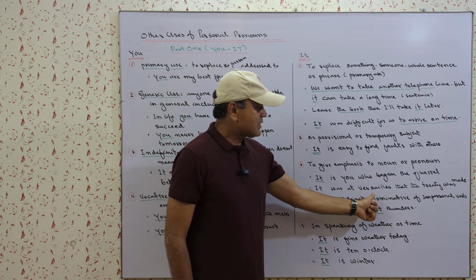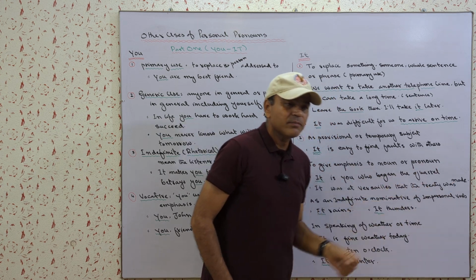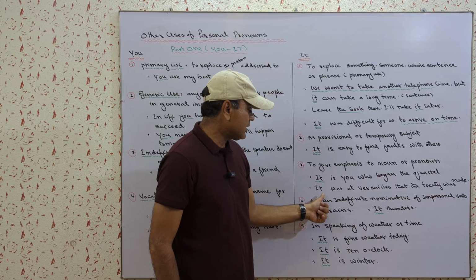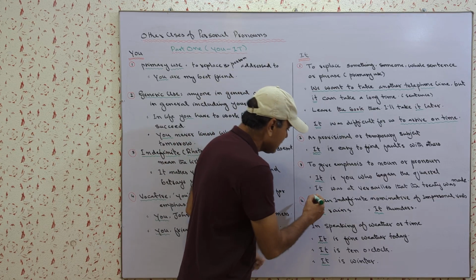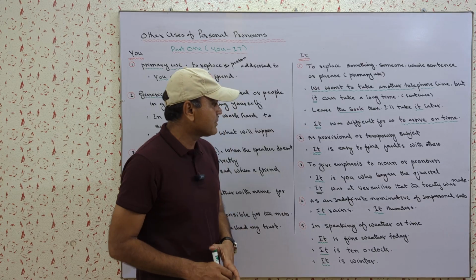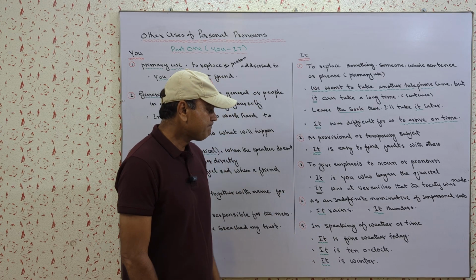It was at Versailles that the treaty was made. So it was no other place but Versailles where the treaty was made. Here again the word it is used to create emphasis in the sentence.